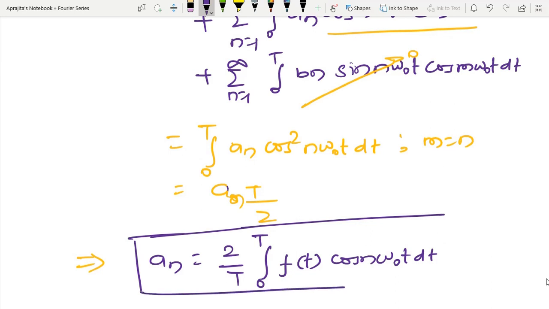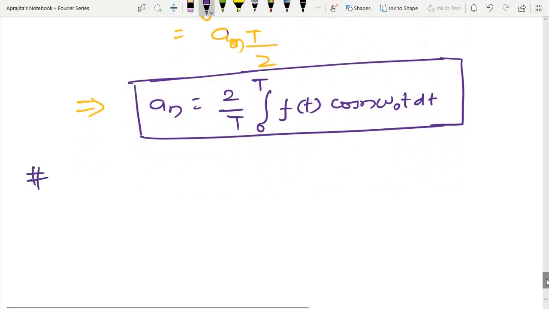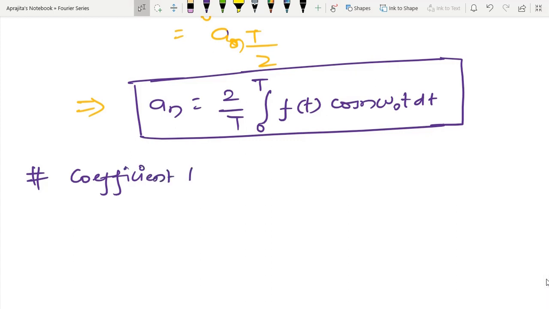From this calculation you are also able to guess how to calculate the coefficient bn. So now I have to calculate the coefficient bn. It is obvious from the above analysis that in order to calculate bn, I have to multiply with sin n omega 0 t, and with similar logic I can directly write it like this.